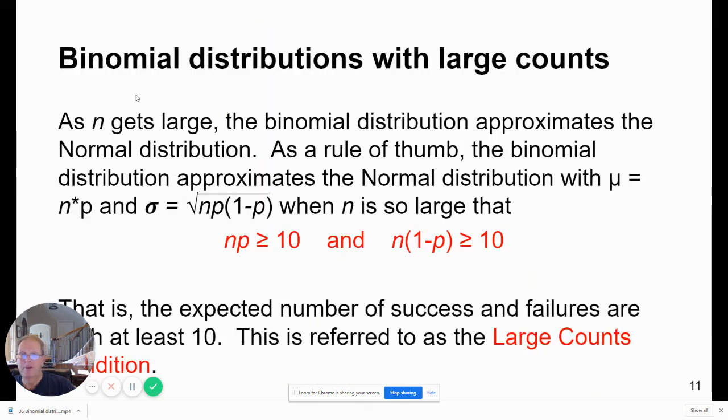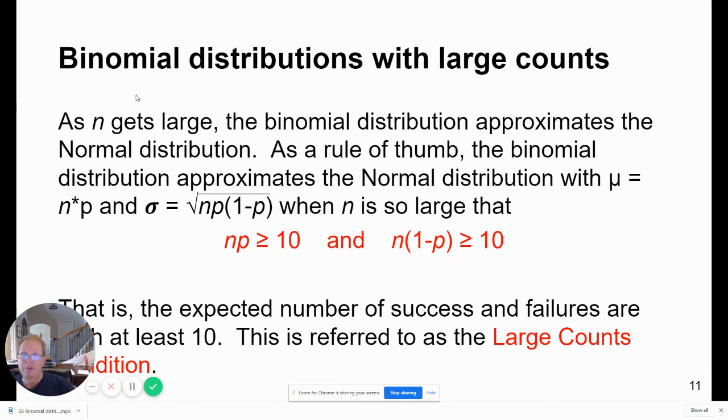Now, let me say a couple comments about the binomial distribution with large counts. As n gets large, the binomial distribution approximates the normal distribution. It doesn't equal the normal distribution, it becomes approximately equal to the normal distribution. And here's the rule of thumb that we are going to use.